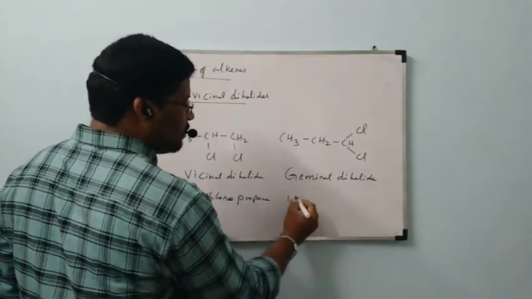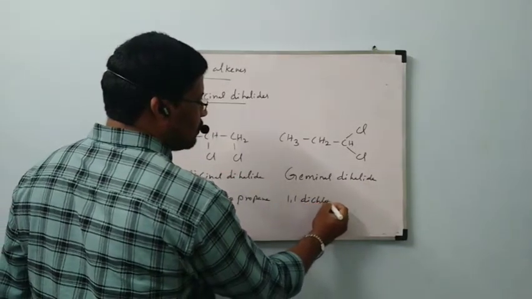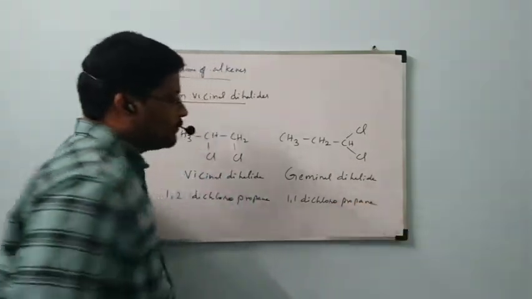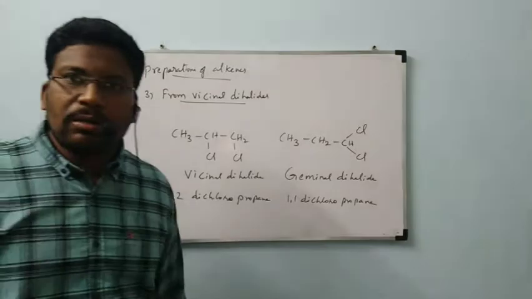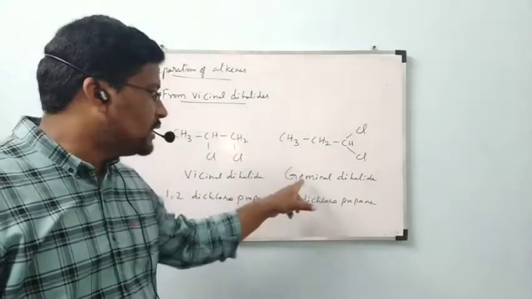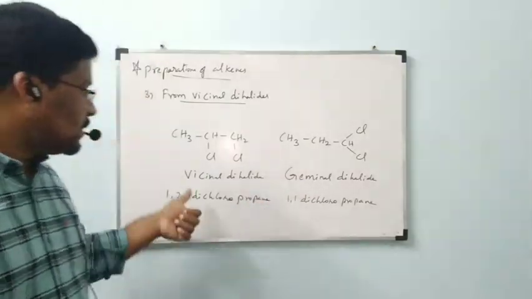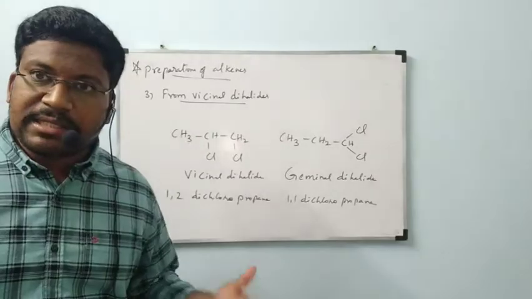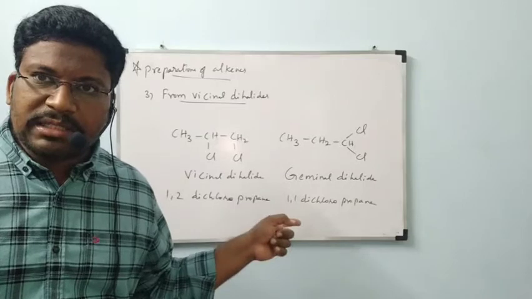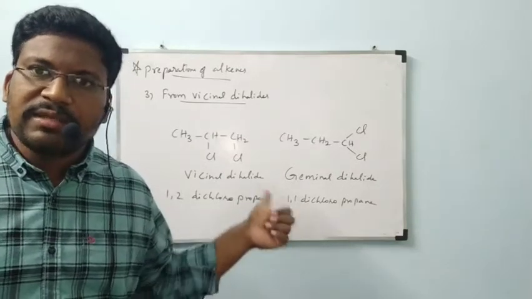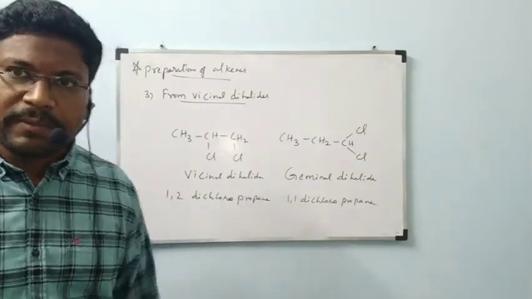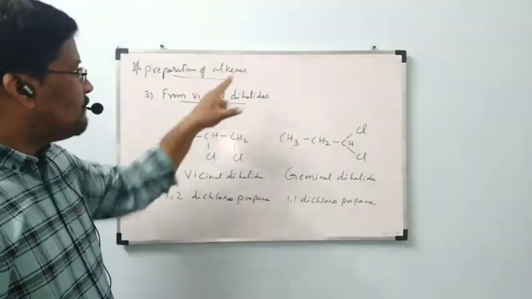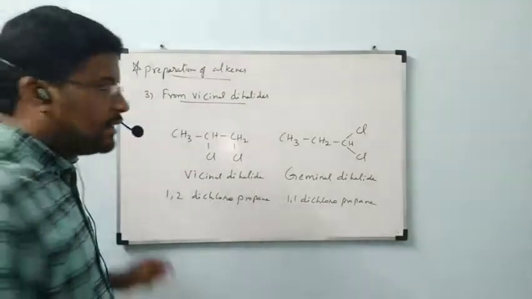Name of this compound: 1,1-dichloropropane. 1,1-dichloropropane is the example for geminal dihalide, and 1,2-dichloropropane is the example for vicinal dihalide. Since time came, I mentioned geminal here, but we are using only vicinal dihalide. Note down this information, and now we are going to see the preparation of alkene from vicinal dihalide.